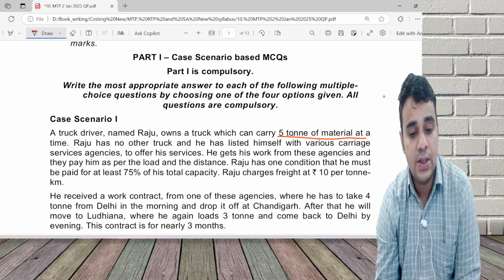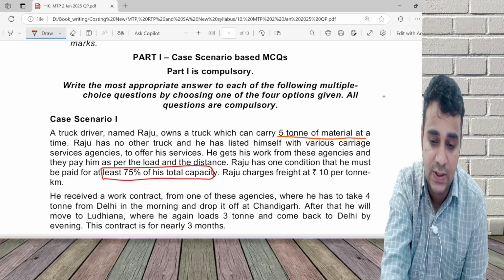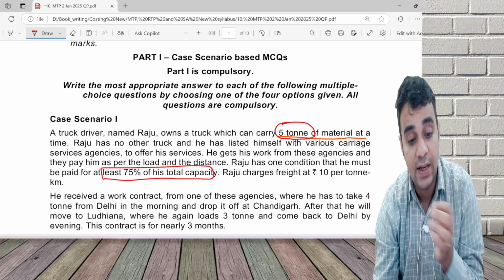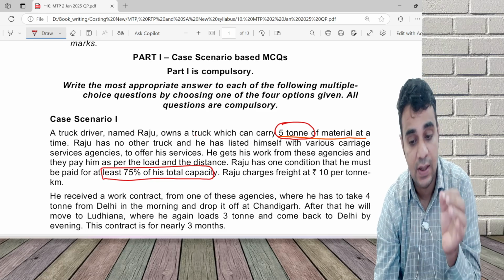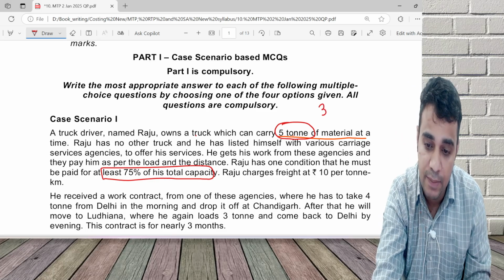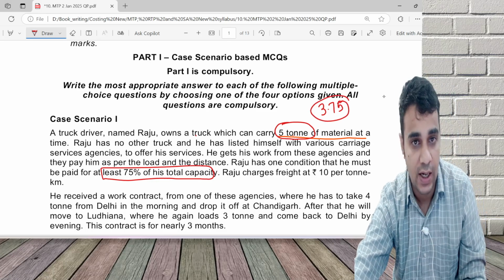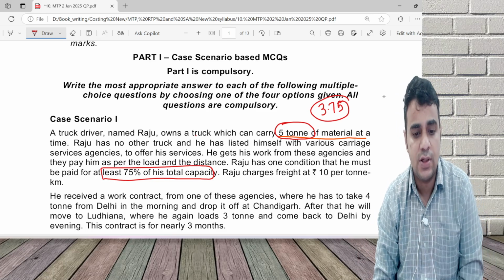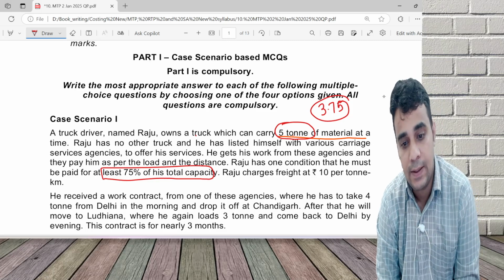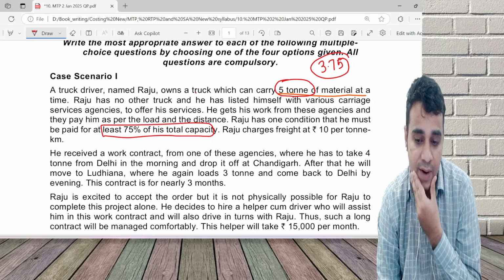Raju has one condition that he must be paid for at least 75% of his total capacity. Capacity is 5 tons. Basically it means whether I carry goods or I don't carry goods, I want minimum payment for 3.75 tons. If it's more, I'll charge more, but the minimum I want to charge is for 3.75 tons. He's charging 10 per ton kilometer.